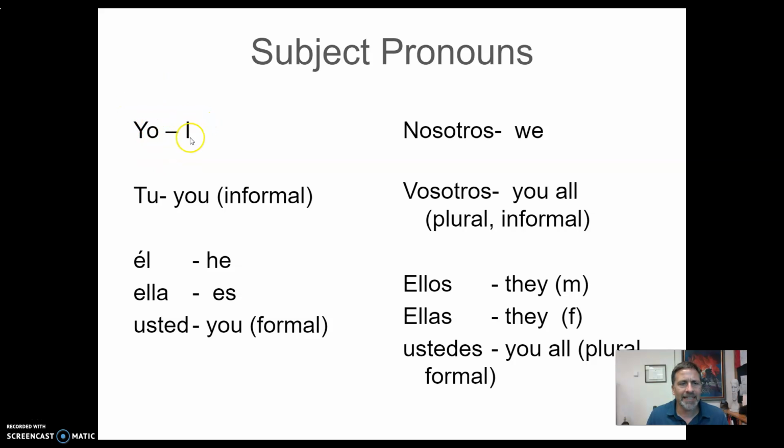Yo means I. So I am Mr. Dixon. Yo soy Señor Dixon. I can say that. I am Mr. Dixon. I can also say I am from Tillamook. Yo soy de Tillamook. I'm using the yo form of the verb ser here. Okay, tú is you informal. That's when I'm talking about you. ¿Cómo eres? What are you like? Okay, I'm using this verb.